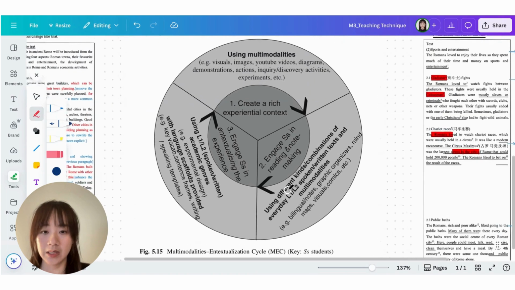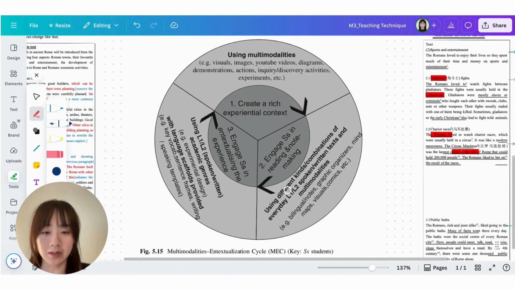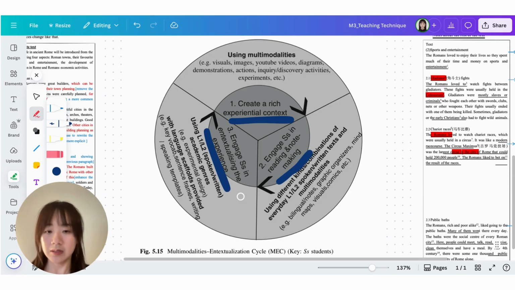The MEC model consists of three stages, which is the create a rich experiential context stage. The second stage is engage students in reading and note taking. And the third stage is engage students in textualization of the experience that they gained from the second and first stages.